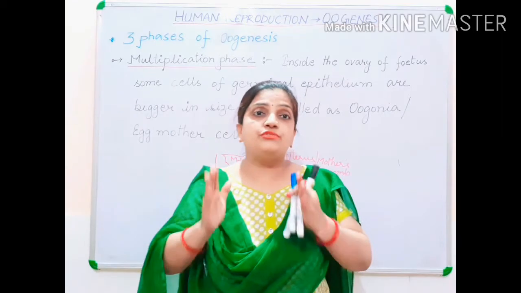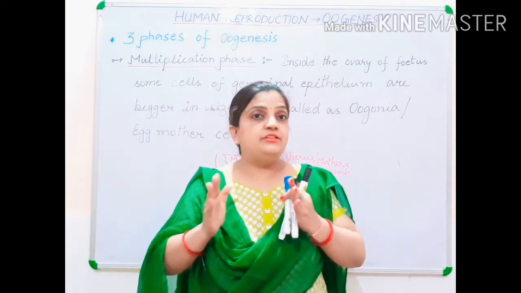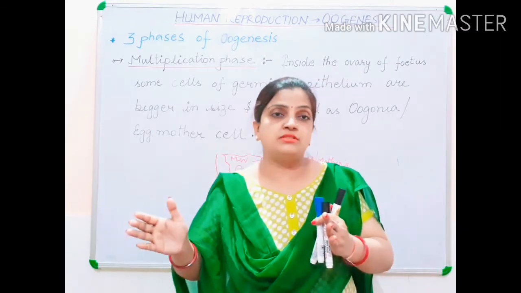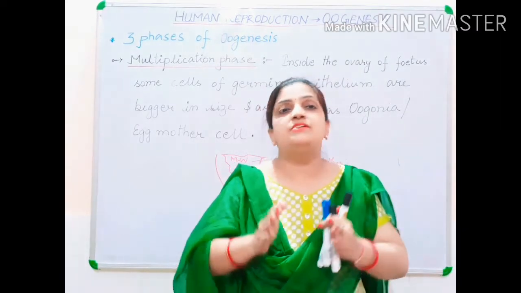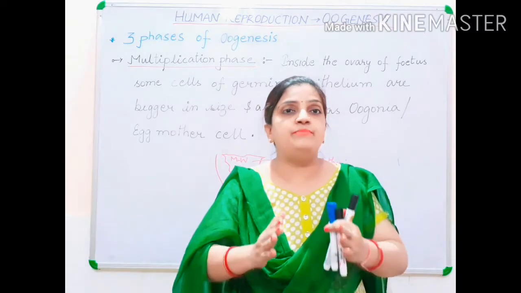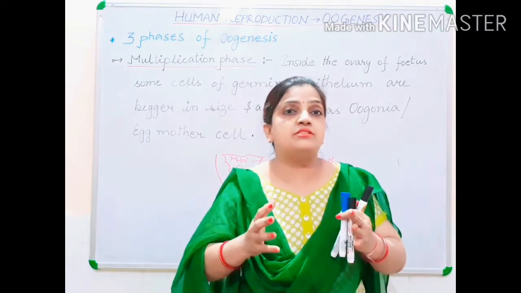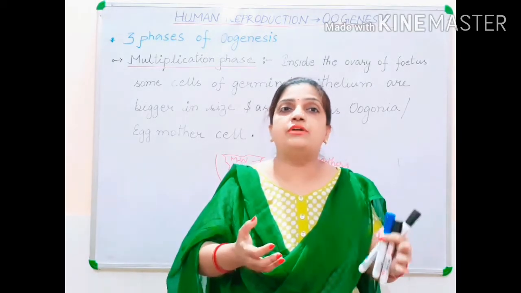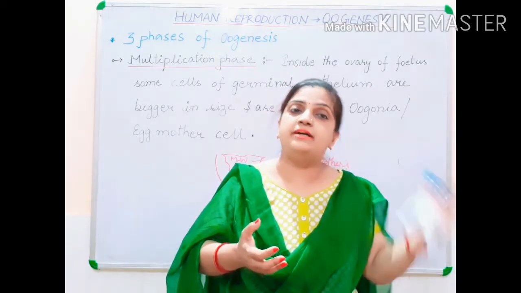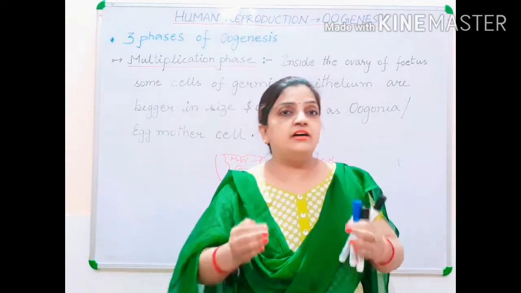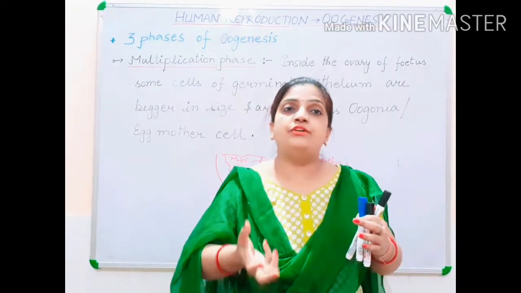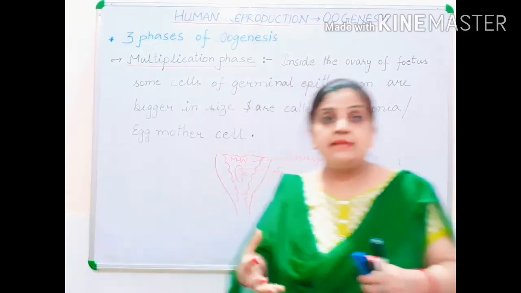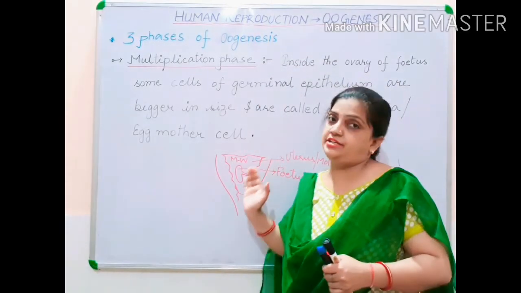So, your development of oogenesis, always remember that it doesn't start from the menarche and the menopause, but the development of the oogenesis, the development of the ovum, the development of the egg cells starts long before in the girl child, before their birth only, when the girl fetus is in the embryonic development stage inside the mother's womb. So I am talking about that stage.